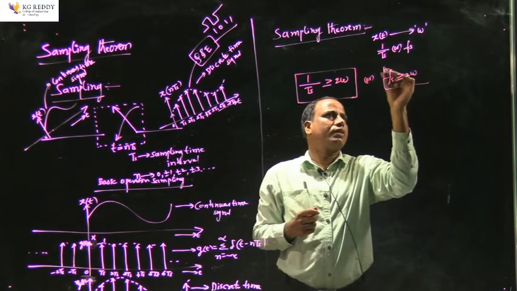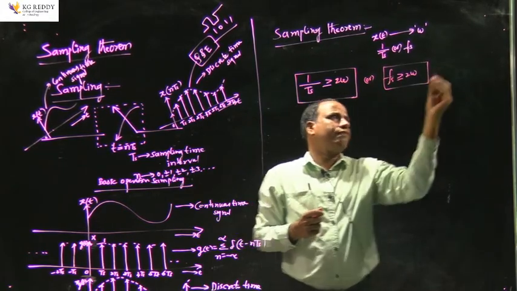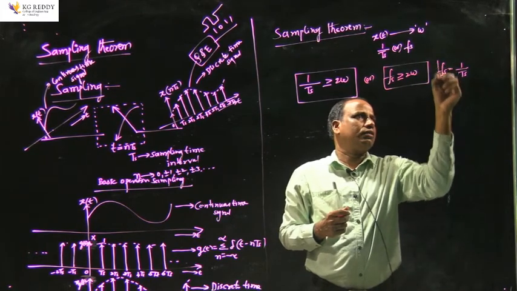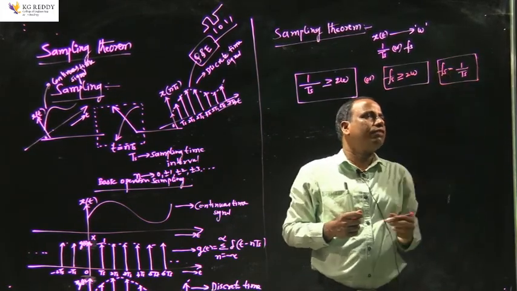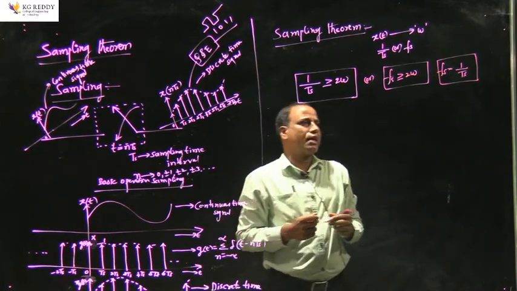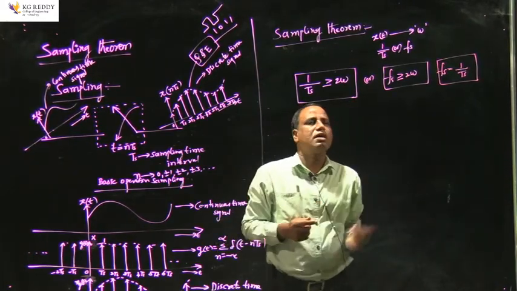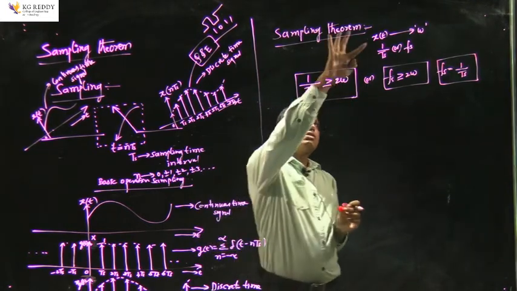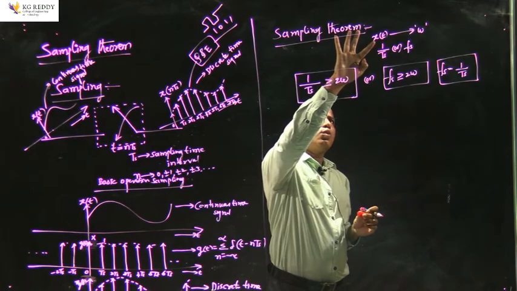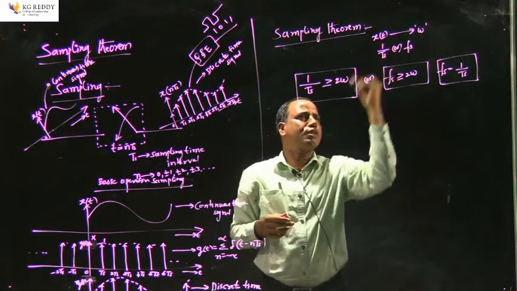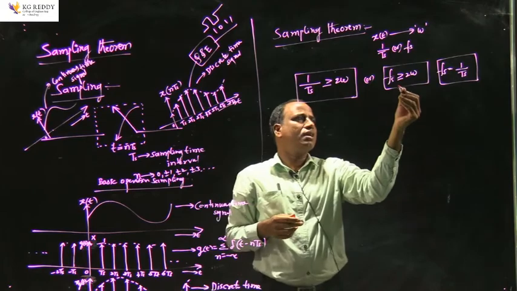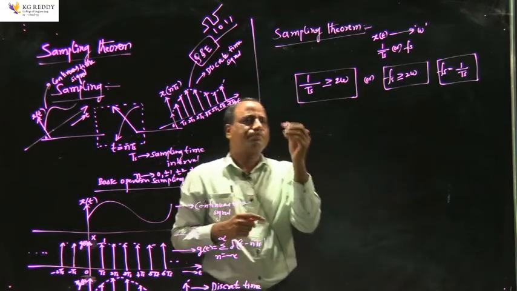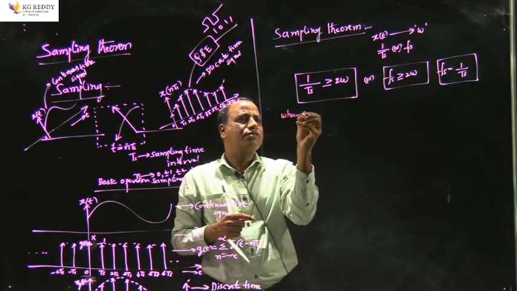Here Fs is equal to 1 by Ts. When I say Fs, we call it the sampling frequency, and when I say 1 by Ts, we call it the sampling rate, but both are the same. So this is the sampling theorem statement: any signal band limited to omega can be reconstructed from its samples when the sampling rate or sampling frequency is greater than or equal to 2 into the highest frequency of the message signal.